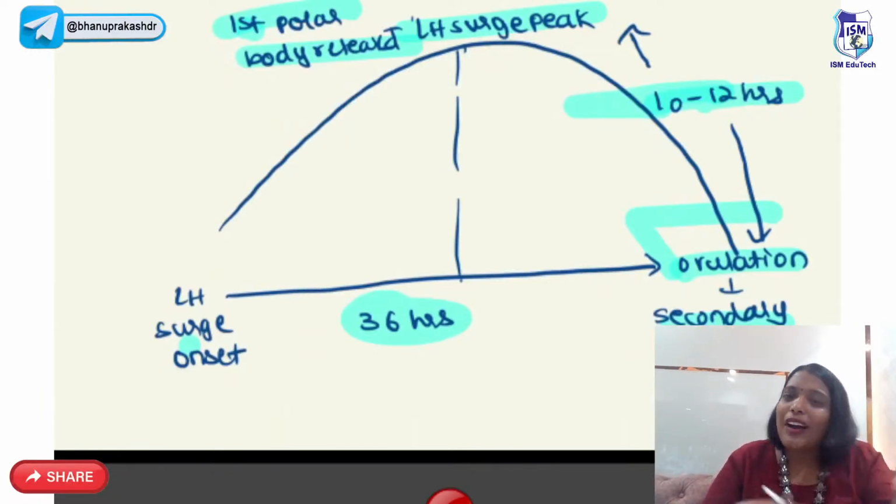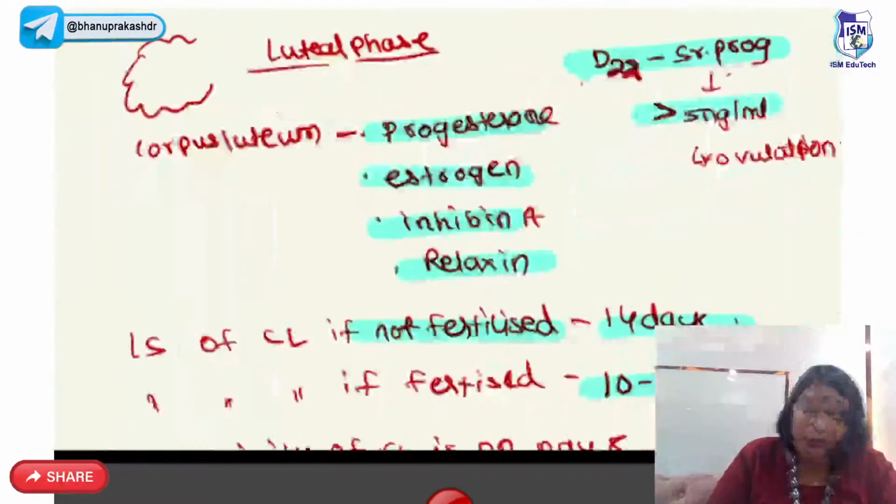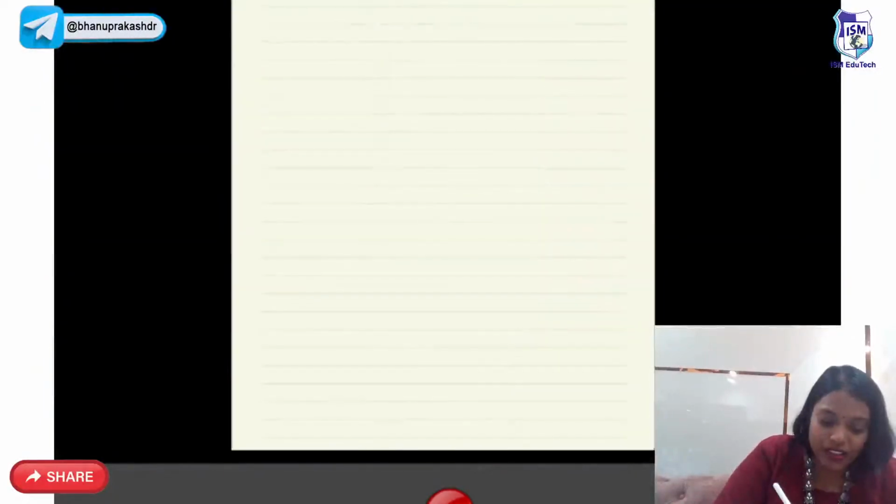Okay. Once ovulation takes place, we have the corpus luteum. Now, one very important point. Most of you think again that ovulation is just because of the LH surge. But ovulation is due to both the LH and FSH surge.